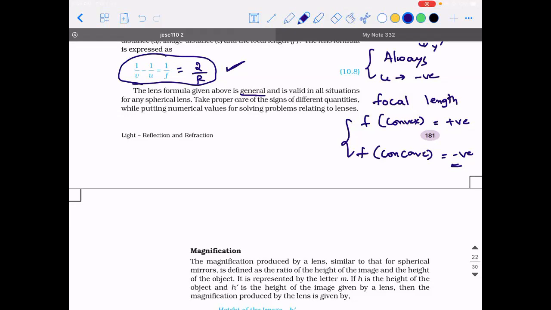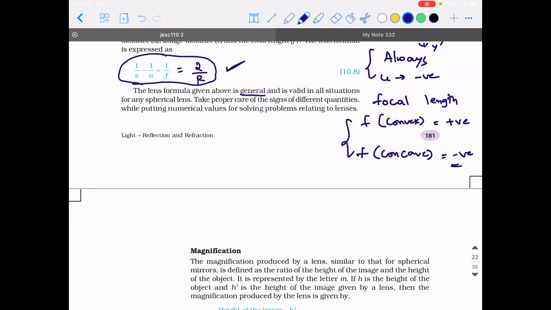That's it. And when you're applying this formula, the only thing you need to ensure is you apply the formula with right sign convention. And remember, sign convention is not taken for what quantities? I already told this in mirror formula. You should not take the sign convention for unknown quantities.